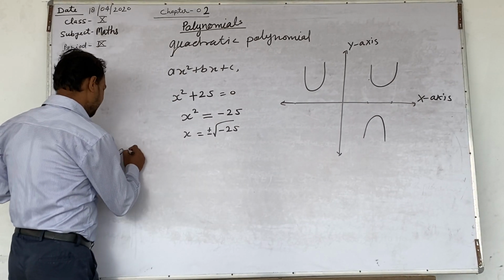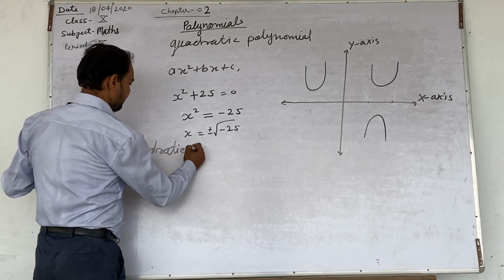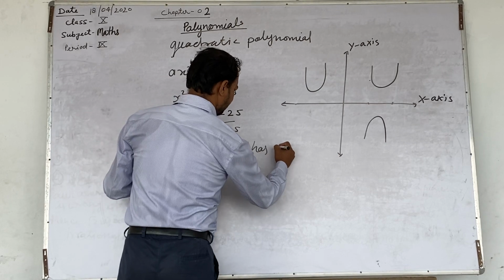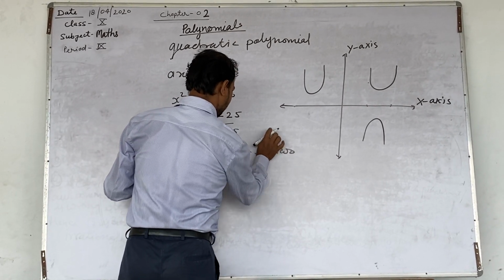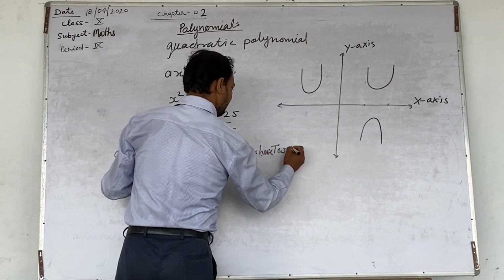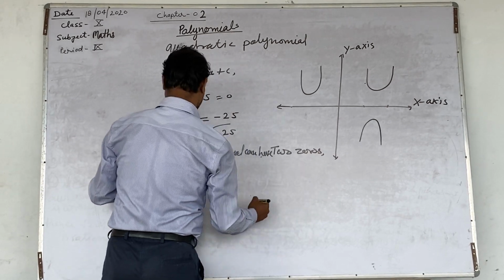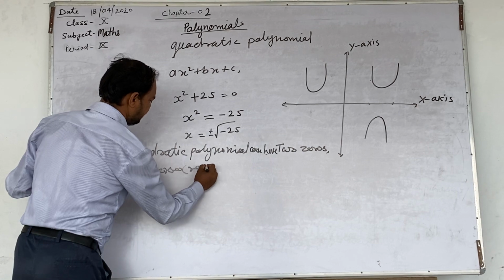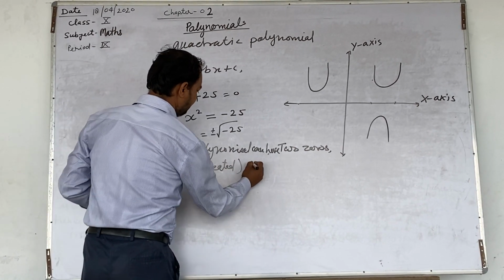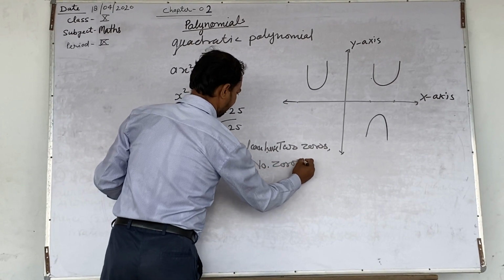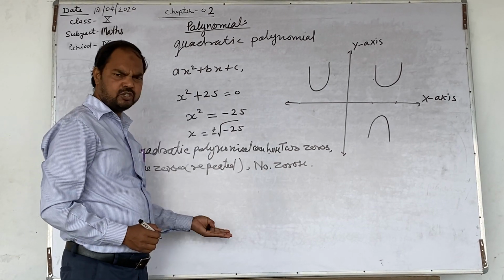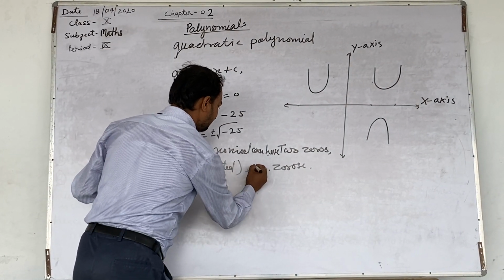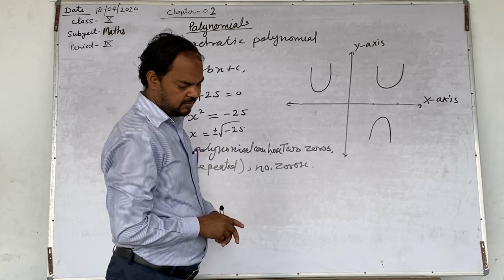So we can say a quadratic polynomial can have two zeros, one zero, which can also be called repeated, and no zeros. राइट. क्वाड्रेटिक इक्वेशन में टू जीरो भी हो सकता है, वन जीरो भी हो सकता है, बट रिपीटेड होगा, और ऐसा भी हो सकता है कि इसमें नो जीरो हो, कोई भी जीरो ना हो, like this example. Okay, thank you. Come on to the next.